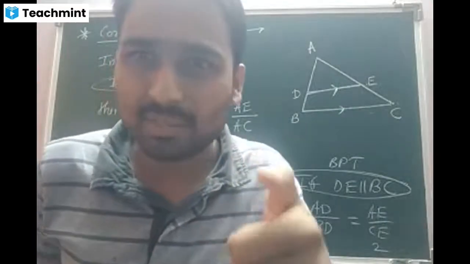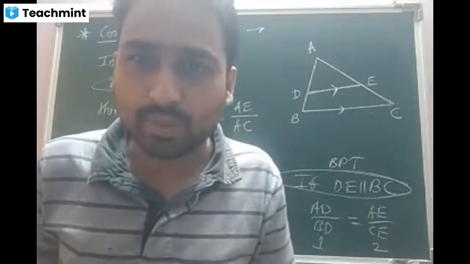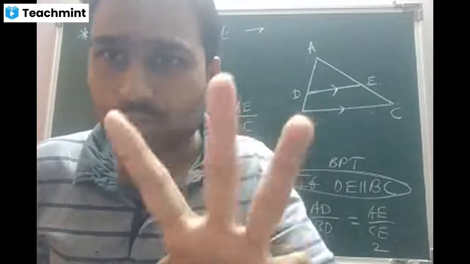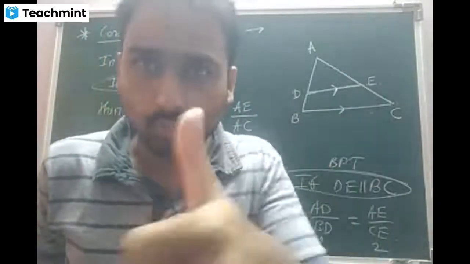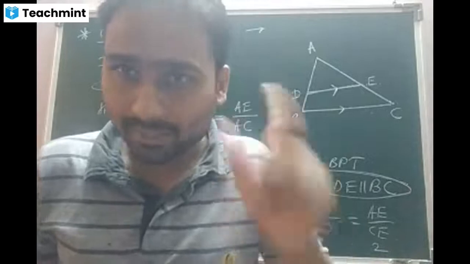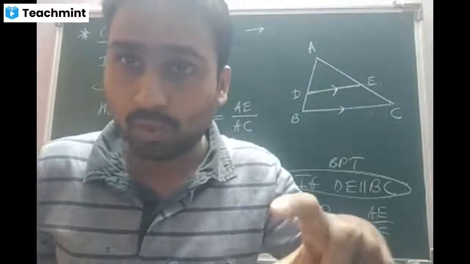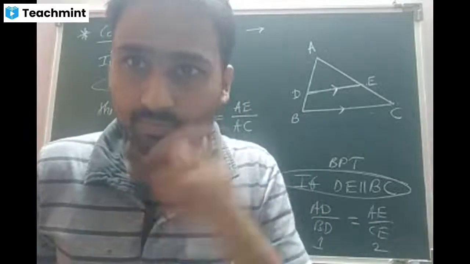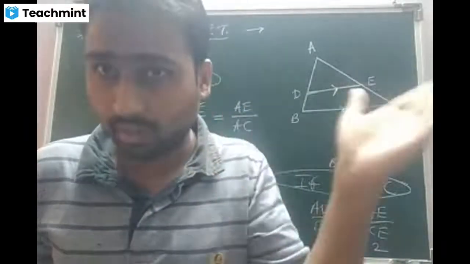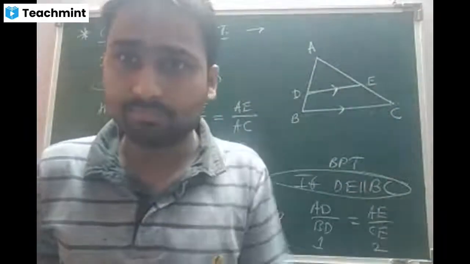Santoshi, there are some network issues. You make yourself mute. Okay. If there are 3 ratios, deal with the corollary of BPT. If you want part by part is equal to part by part, BPT. If you want part by whole is equal to part by whole, then it is nothing but the corollary of BPT. Is that clear?